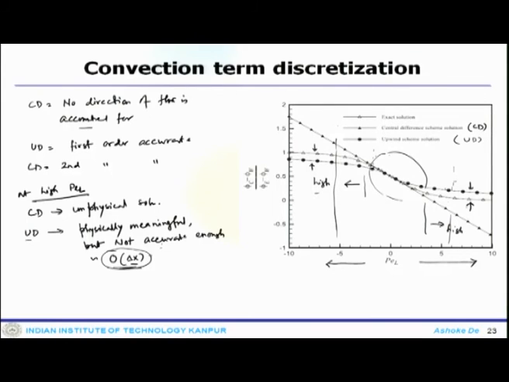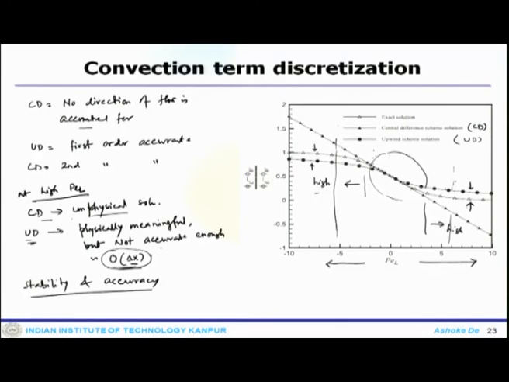So, what appears from this? On one hand you have a second order accurate CD which provides unphysical results at high Peclet number. On the other hand you have an upwind scheme which provides physically meaningful results, that means it follows the proper trend, but the accuracy is not enough. So, the trade off is between stability and accuracy.